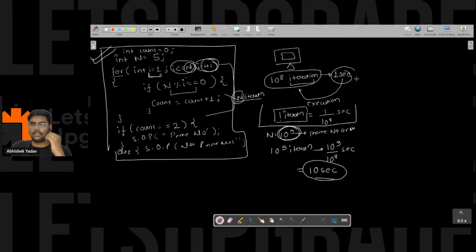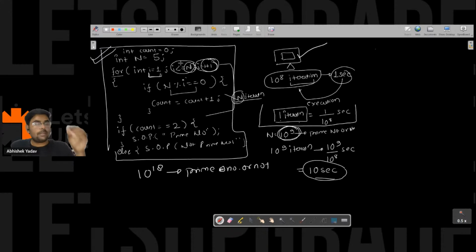So tell me one thing, if everyone from the audience is getting the idea: if I have to check whether 10 to the power 18 is a prime number or not, and I am using the same system and executing the same code, how much time will it take? Please write in the chat.